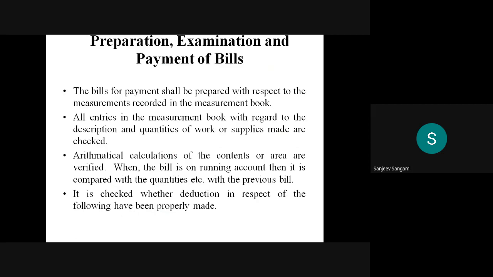Preparation, examination, and payment of the bills. The bills for the payment shall be prepared with respect to the measurements recorded in the measurement book that I already explained. So according to the measurements, when your measurements are the final measurements, they must be verified by the third party.